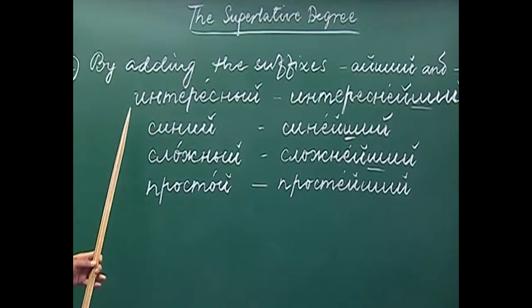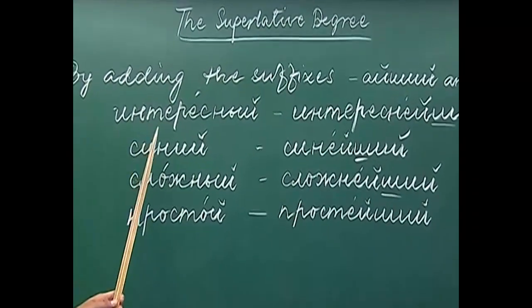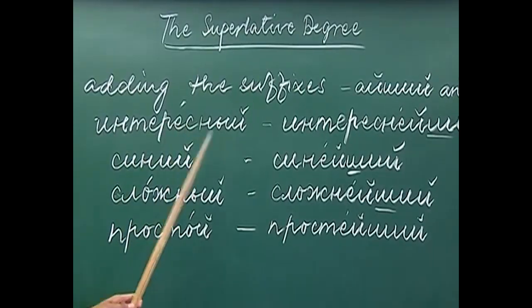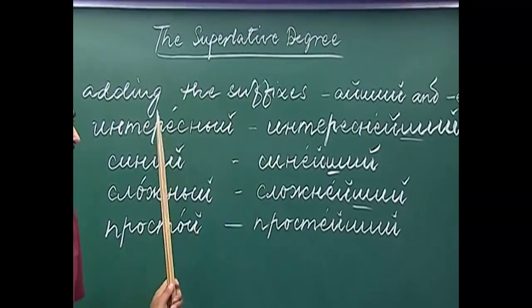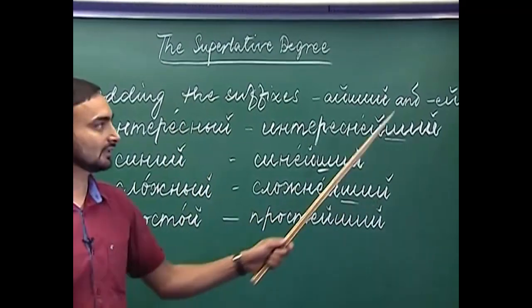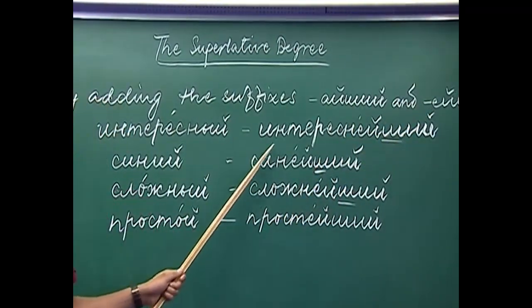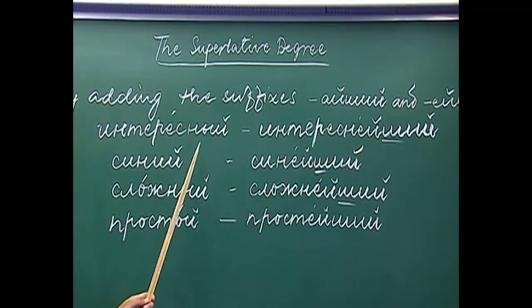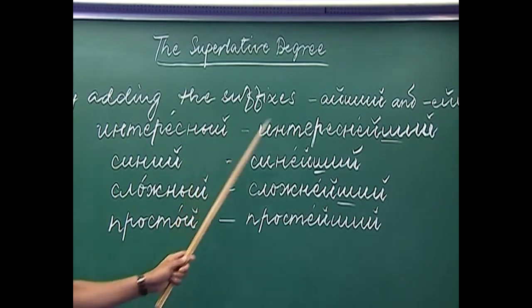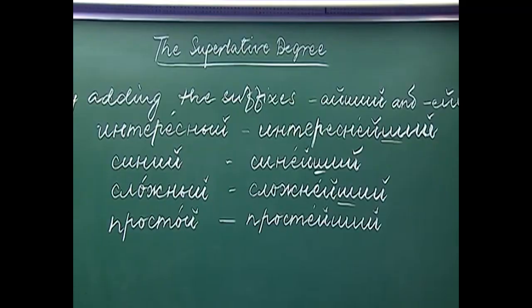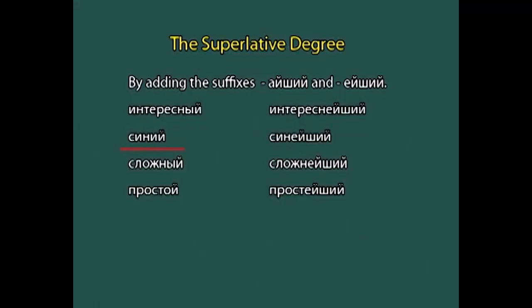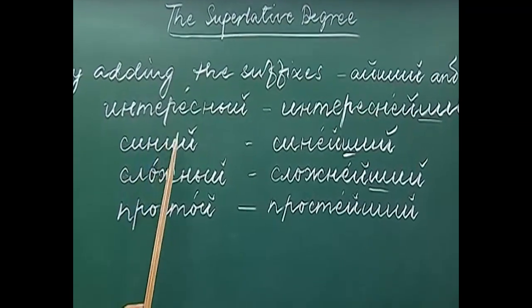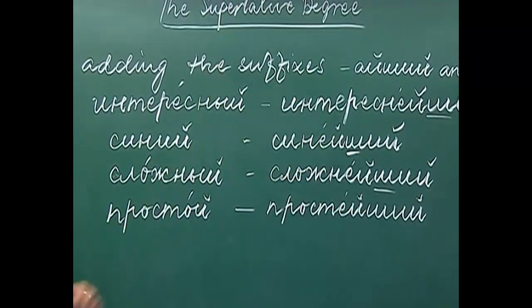The first example I have is from the adjective interesni. Interesni is interesting. So, how do you form the superlative degree from this adjective? We will add the suffix ye-she. Interesneishi. Here as you can see, we have dropped the ending, which is i and i kratkoe, and added the suffix to get its superlative degree. The next adjective I have written here is sini. Sini is blue. Sineishi. Again we have to drop the ending and add ye-she to get its superlative degree form.